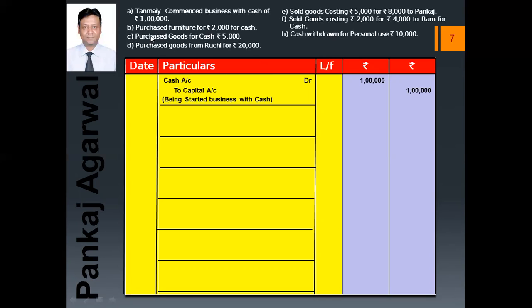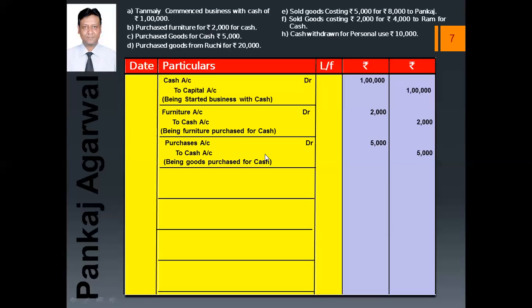The second transaction is purchased furniture for rupees 2000 for cash. The two accounts involved are furniture and cash. We will write furniture account debit to cash account, being furniture purchased for cash, and we will write the amounts behind them. Third is purchased goods for cash, rupees 5000. Now for goods purchased, we will use the word purchases. For goods sold, we will use the word sales. Purchases are expenses, so they will be debited. Hence, purchases account debit to cash account. Amount will be 5000 each.